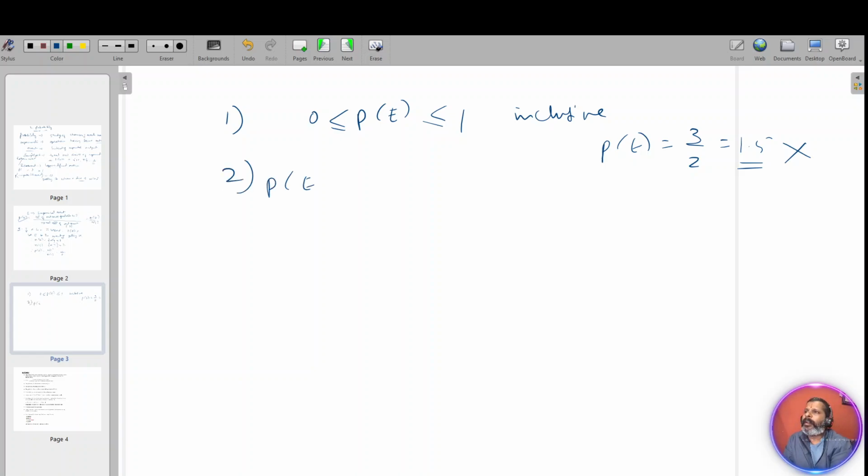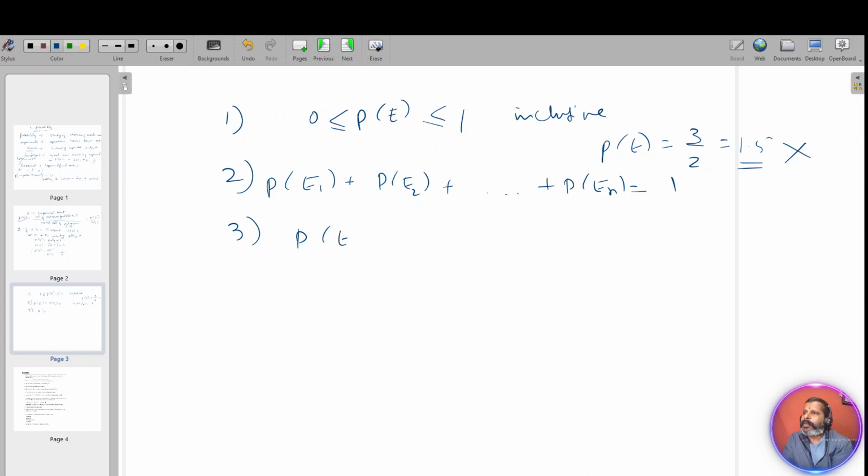Next, the probability of all events of an experiment. Like, if one coin is tossed, what is the sum of the probability of getting head and the probability of getting tail? It is always 1, no matter how many events we have. For example, if you roll a die, you have the probability of getting 6 numbers, right? 1 may come, 2 may come, 3 may come, 4, 5 or 6 may come. The sum of the probability of all these events, getting 1, 2, 3, 4, 5, 6, is always 1. So P of E1 plus P of E2 plus ... plus P of En is equal to 1. This is very important: the sum of the probability of all the events of an experiment.